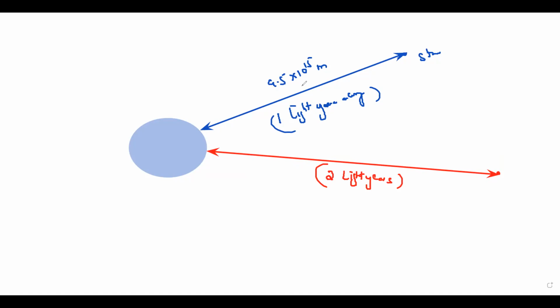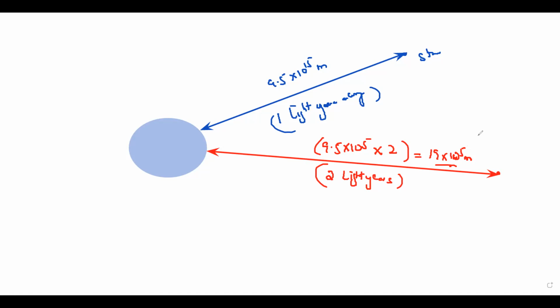So what does it mean? What will be the total distance? 1 light year is 9.5 into 10 to the power 15, so we multiply by 2. That gives us in meters, 9.5 multiplied by 2, which equals 19 into 10 to the power 15 meters. So 2 light years is equal to 19 into 10 to the power 15 meters.